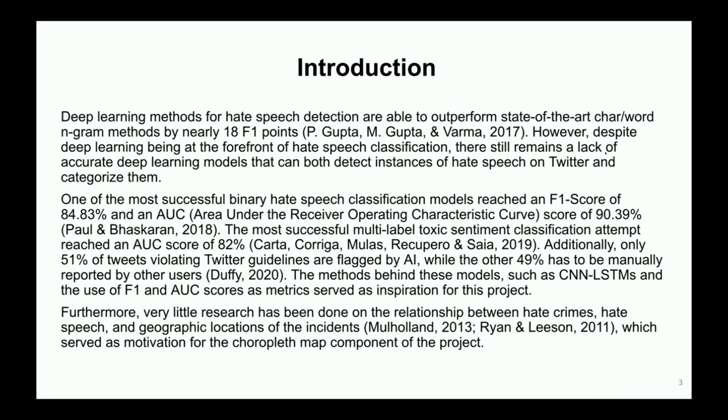TweetWatch is a platform that automatically reports tweets marked as hate speech by passing real-time Twitter data through two novel deep learning models: a binary convolutional neural network, a CNN, to detect hate speech, as well as a multi-class CNN to classify hate speech into 5 categories: sexual orientation, special needs, gender, race, and other. Moreover, the solution includes an accessible interactive choropleth map of the United States created from the collected data. Previously, little effort has been made to find a correlation between geographical location and hate speech frequency, which TweetWatch solves by using its innovative choropleth map.